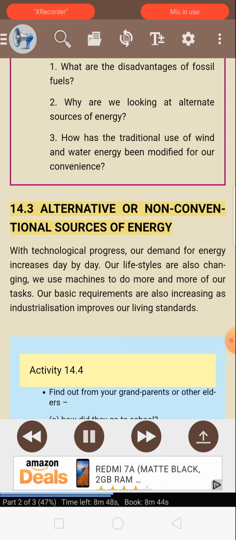14.3 Alternative or non-conventional sources of energy. With technological progress, our demand for energy increases day by day. Our lifestyles are also changing. We use machines to do more and more of our tasks. Our basic requirements are also increasing as industrialization improves our living standards.